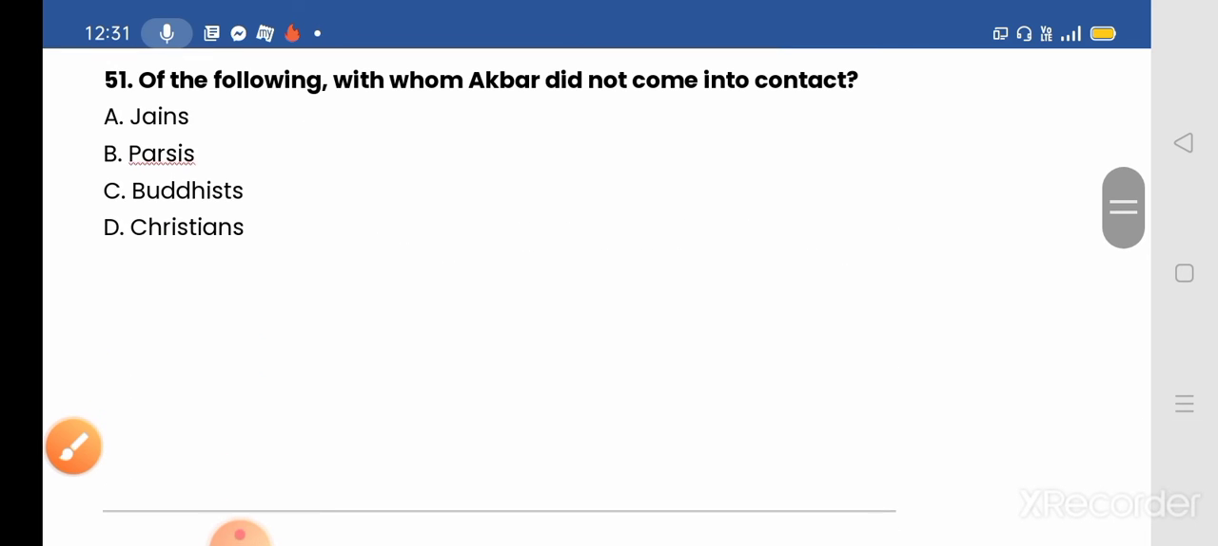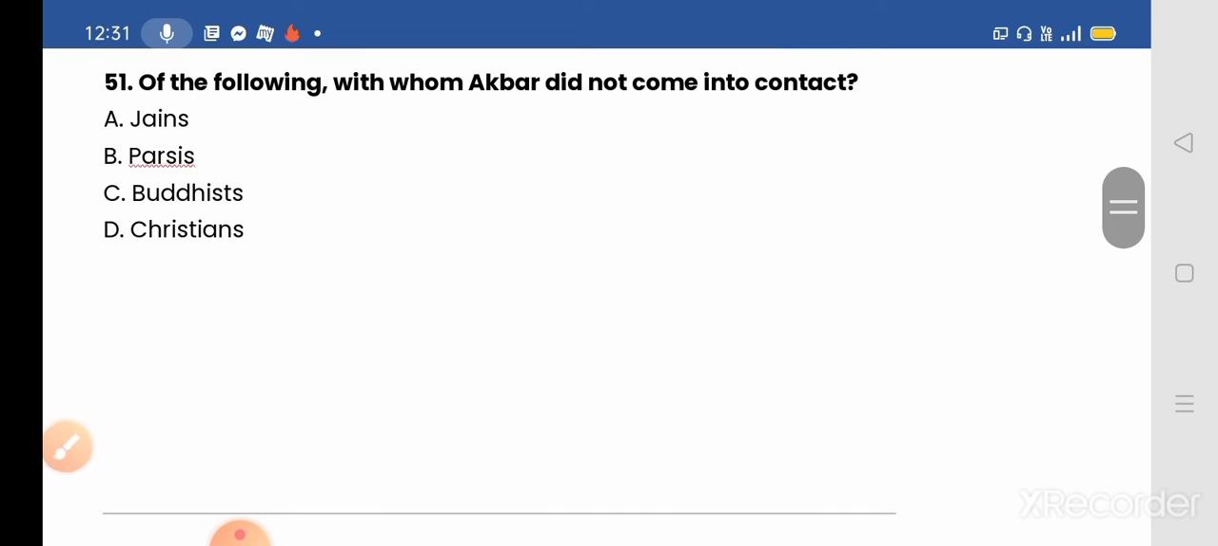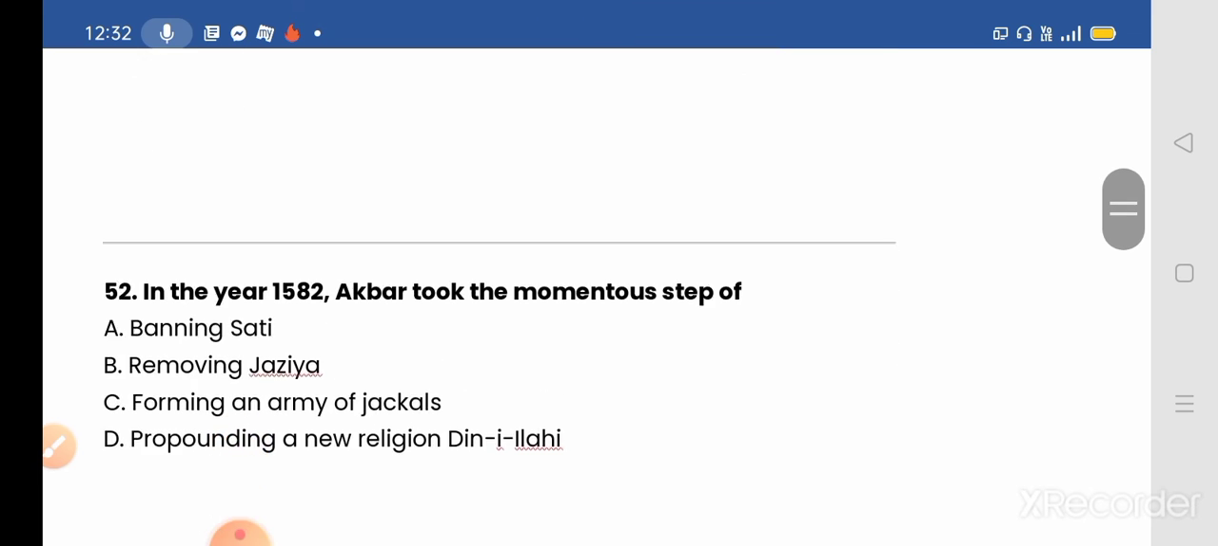Next, we move to question number 51. Of the following, with whom did Akbar not come into contact? Options given: A, Jains; B, Parsis; C, Buddhist; and D, Christians. And option C will be the correct answer. Akbar did not come into contact with any Buddhist.